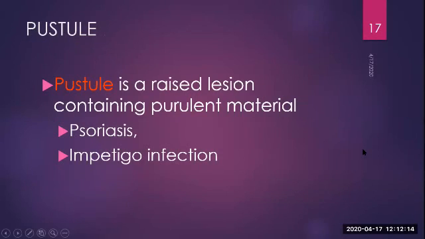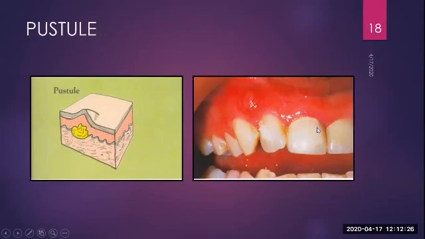Next lesion is pustule. Pustule is a raised lesion containing purulent material. Purulent meaning pus. This is commonly seen with psoriasis, impetigo, or a common gum boil, what we can see after a dental abscess or a periapical infection of the tooth. So this gum boil is also an example of a pustule. So this is always filled by pus.